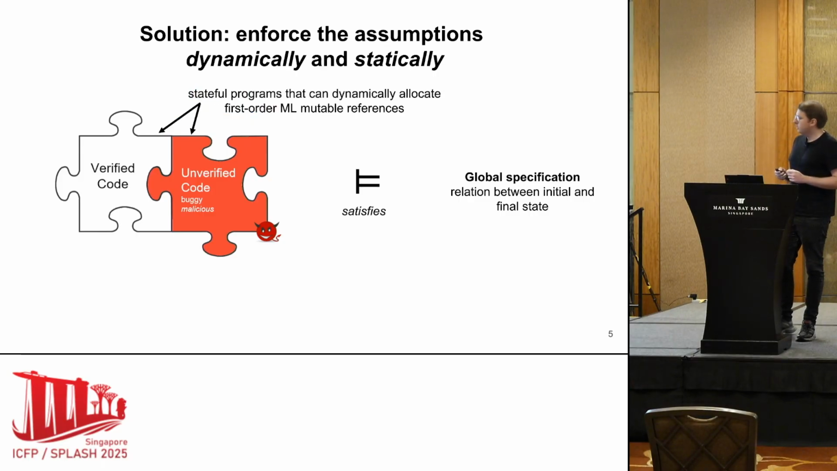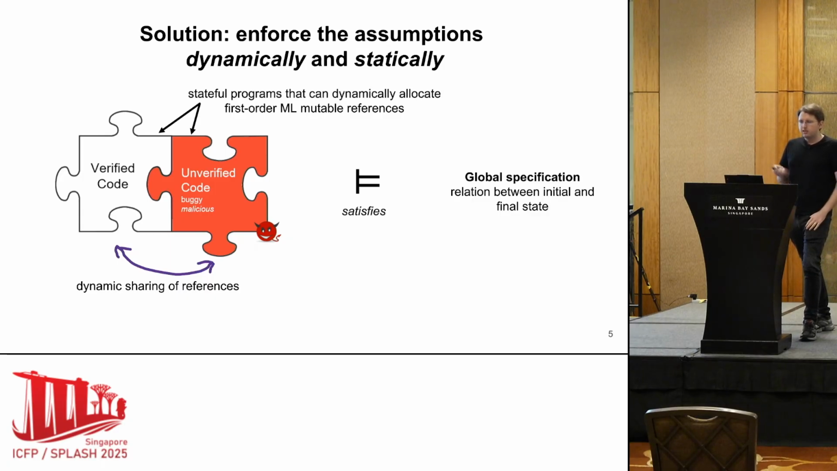So in our setting, both the verified code and the unverified code are stateful programs. You can think of them as being written in the same language, but one is verified, the other is not. And they can dynamically allocate first-order ML mutable references. These are also known as full-ground references. And it means that they are typed references, they are unfreeable, and they are also unforgeable. And also in our setting, the two can share references dynamically between them.